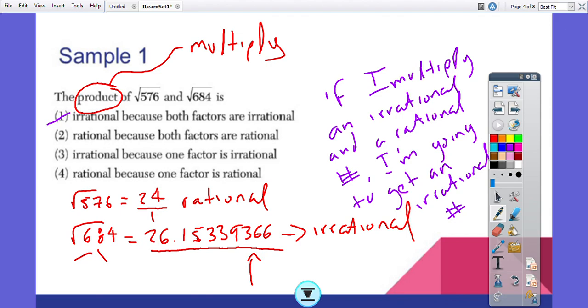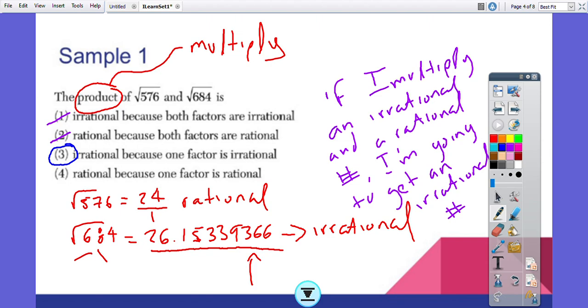We also know that the square root of 684 is irrational, so we're going to eliminate answer choice number 2. The third choice says irrational because one factor is irrational. I'm going to circle that answer because that is the conclusion I reached in the sentence that I wrote.